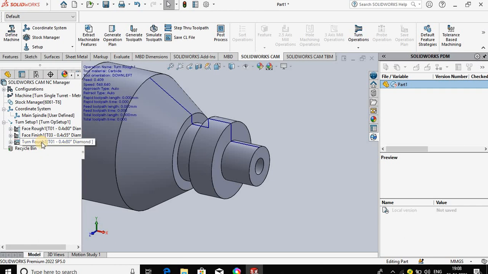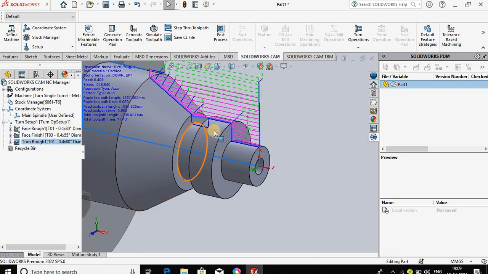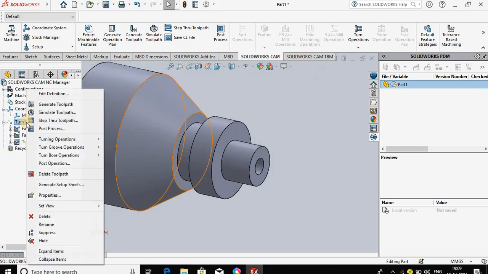Right click and generate the toolpath. Generate the toolpath. So this is a rough pass. Then again right click,